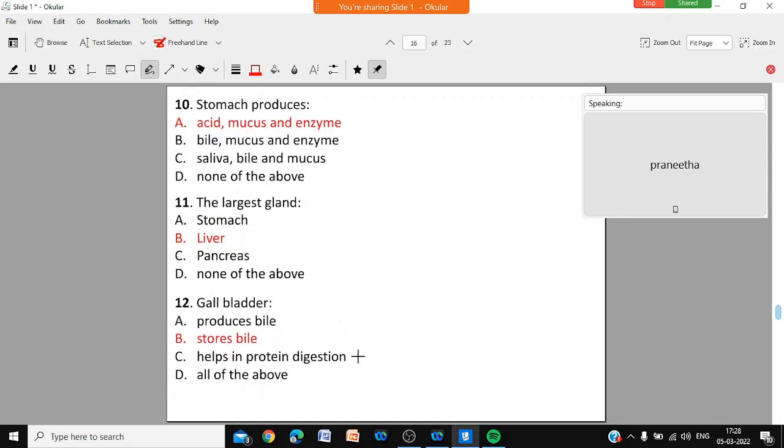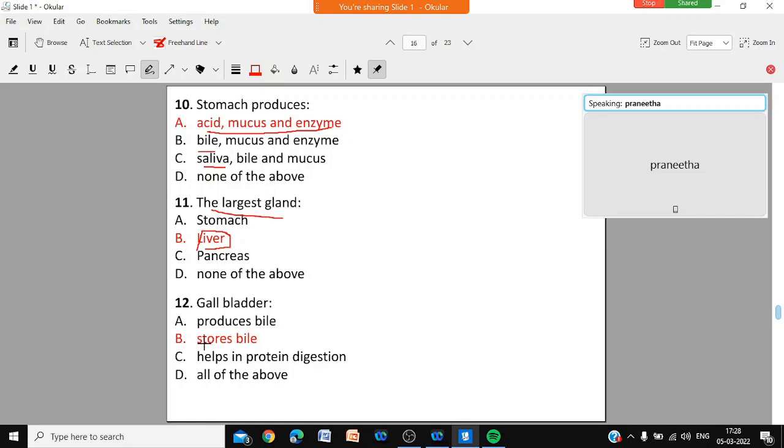Question number 10: the stomach produces acid, mucus, and enzyme. Bile is not produced by the stomach; bile is produced by the liver. Saliva is produced by the salivary glands in the mouth. So the stomach will produce acid, mucus, and enzyme. The largest gland is the liver.